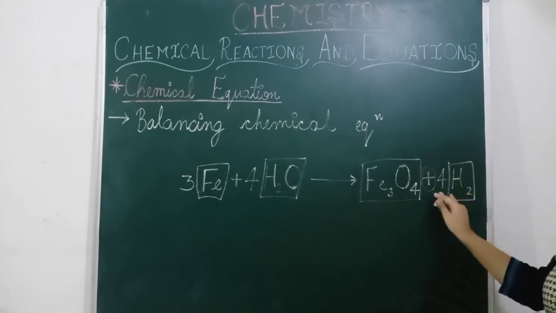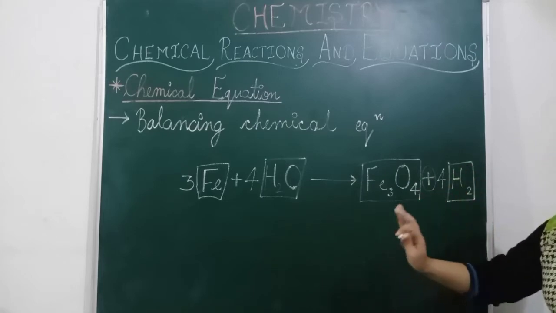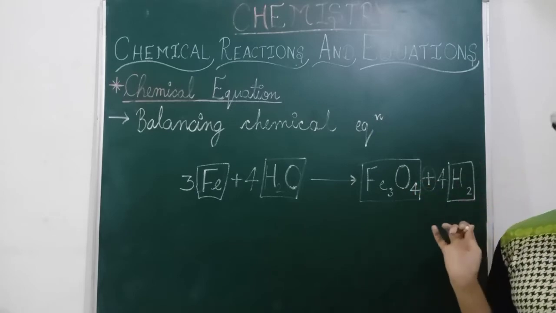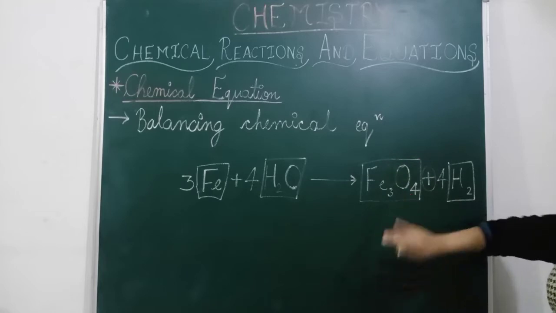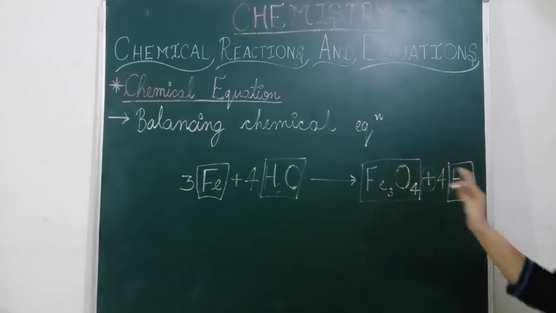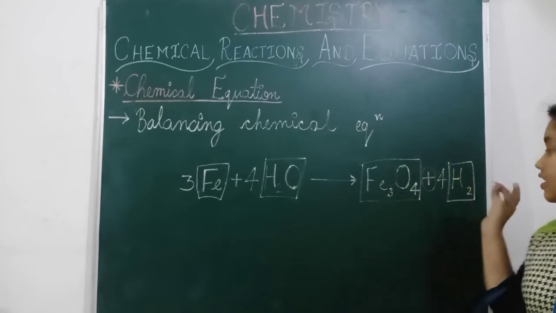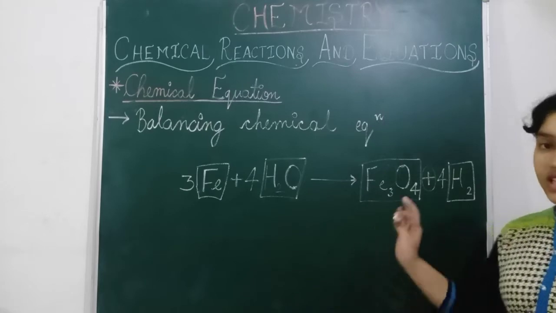So if we have any addition symbol in between the equations, then we will write after the addition symbol. So this is the formula. We cannot write this here, but we can write here. This is the addition symbol and these both are different. One is element and one is compound. So we can write it down here. So this is the method.